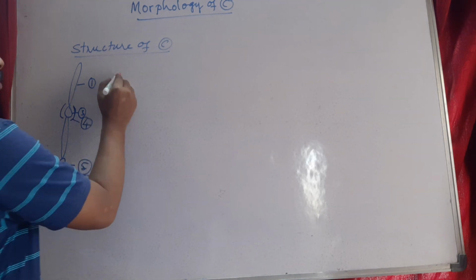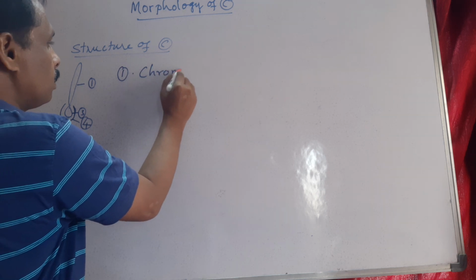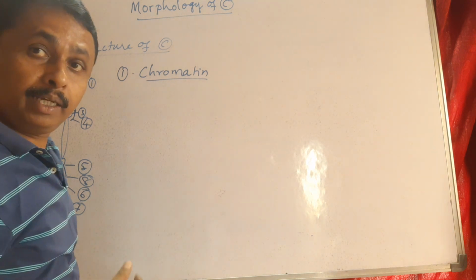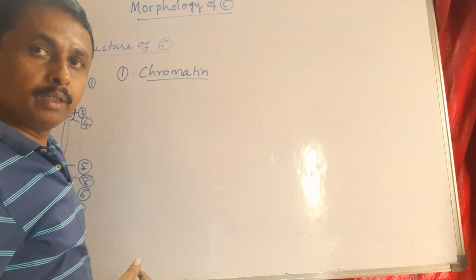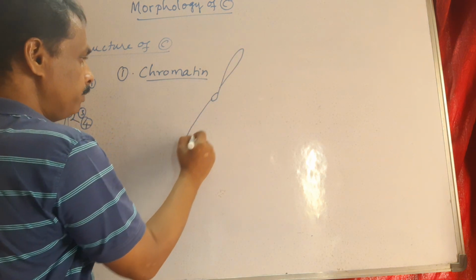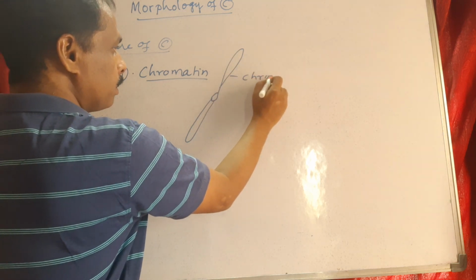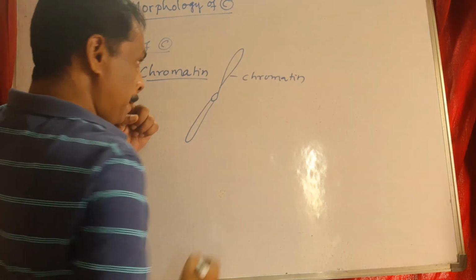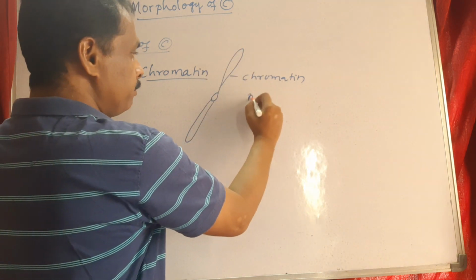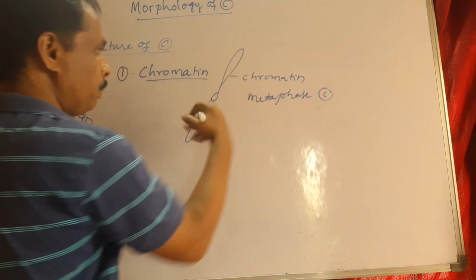So first part, which is called chromatin. Half of the longitudinal metaphase chromosome is called chromatin.